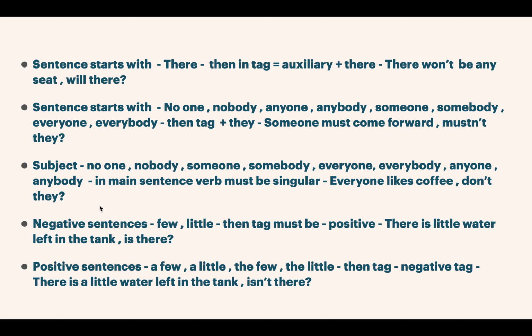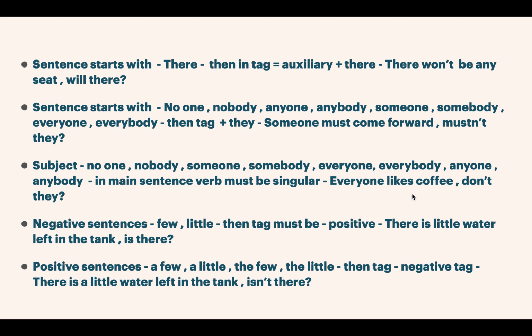Now in this case, if we have a sentence like this, everyone likes coffee, don't they? What you should keep in mind is the tense of the main clause, so just understand the subject verb agreement.